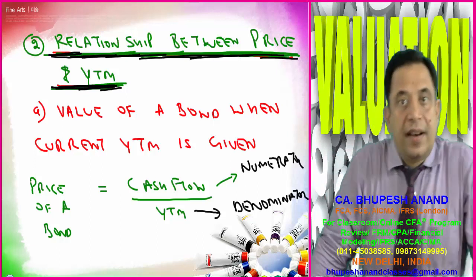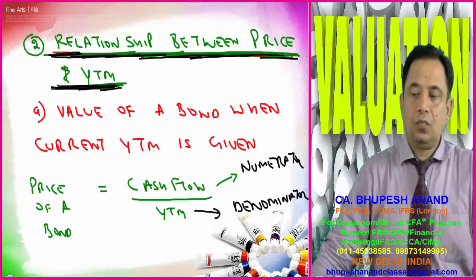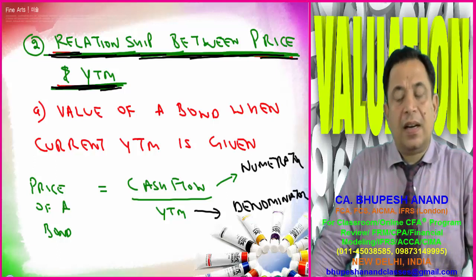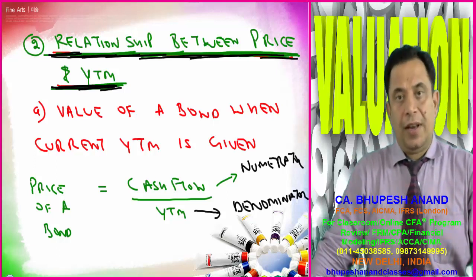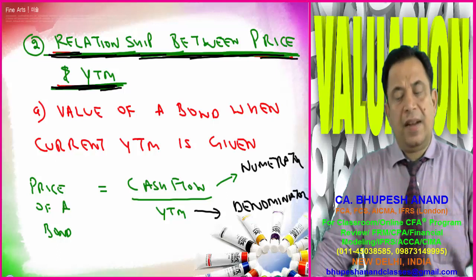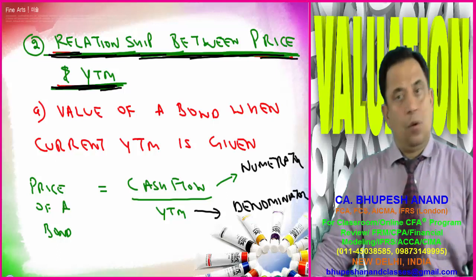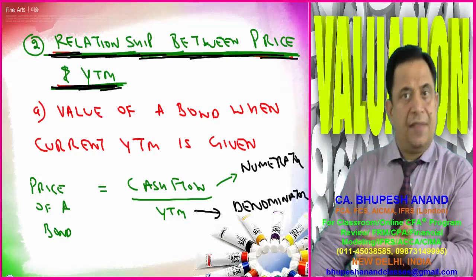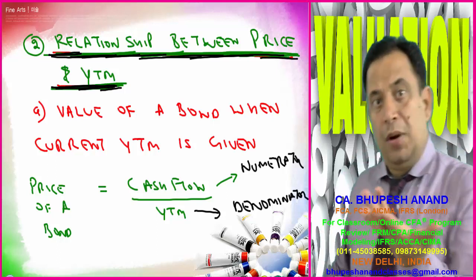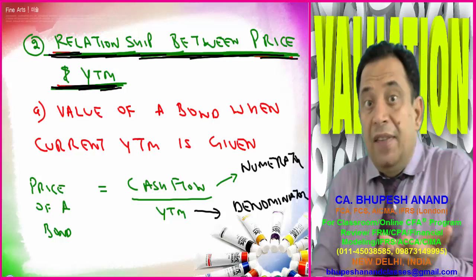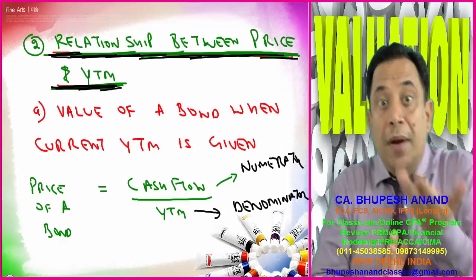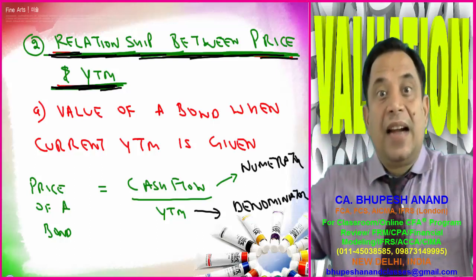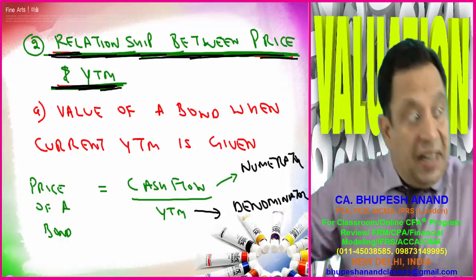So the second point is the relationship between price and YTM. Value of a bond when current YTM is given. Price of a bond is equal to, again, we have just written the formula instead of discounting it. Now in this slide I have written YTM because I want to tell you the relationship between YTM and price. So if YTM increases, the denominator will increase. When the denominator increases and other things are the same, in that case the price of the bond will decline.